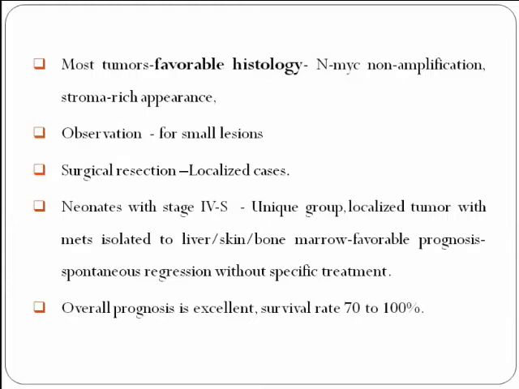Type 4S is a unique type, which has a localized tumor with metastasis isolated to liver, skin, or bone marrow, with bone marrow involvement less than 10%, which has favorable prognosis, and spontaneous regression without specific treatment is possible in type 4S. The overall prognosis is excellent in neuroblastoma, with a survival rate of around 70 to 100%.